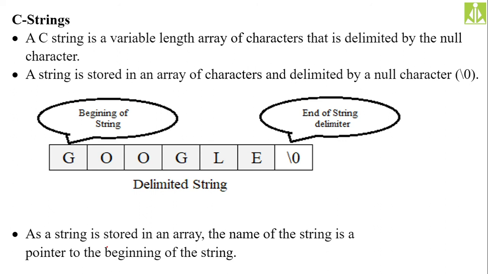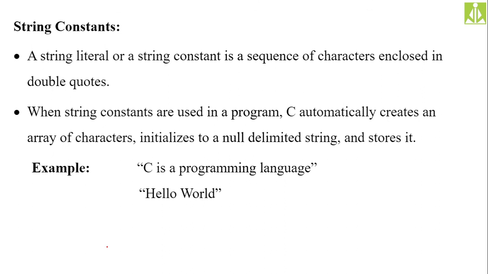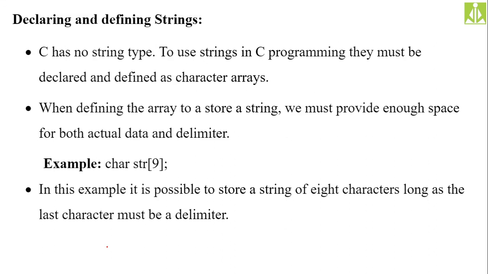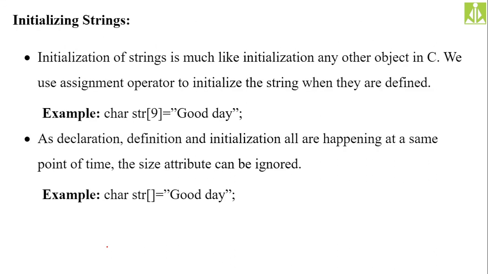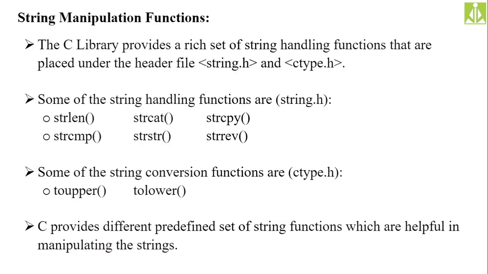So the name of the array will be the starting point and the delimiter will be the ending point. So string constants: to maintain the strings in C language, we have to use double quotations. To maintain characters, we use single quotations, but to maintain strings, we use double quotations.